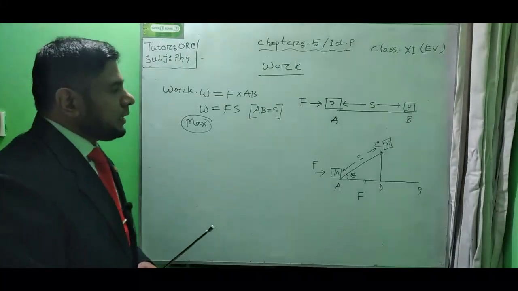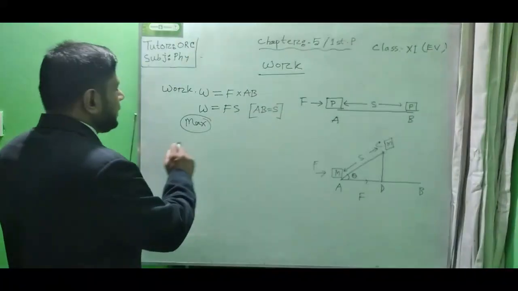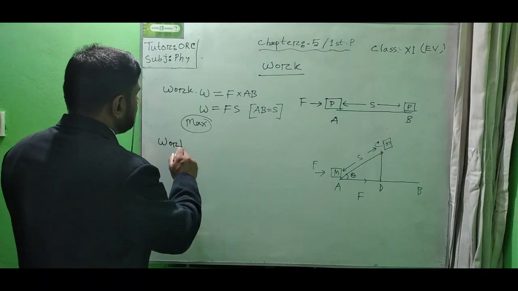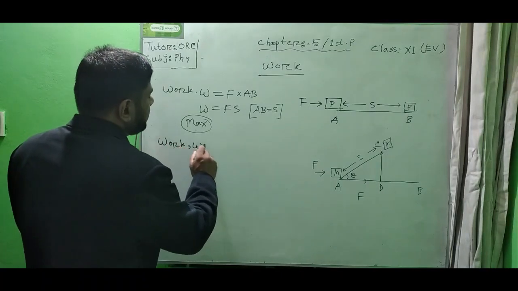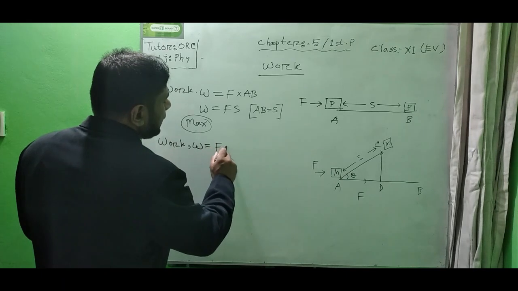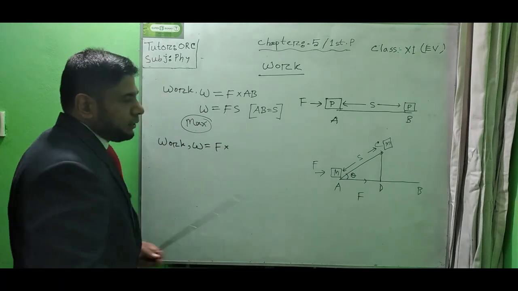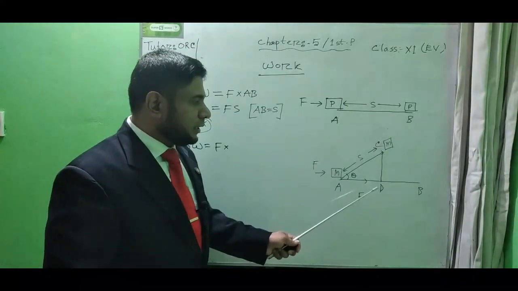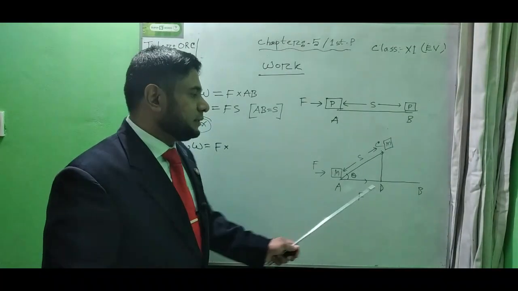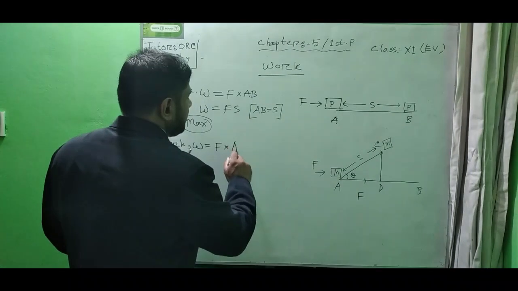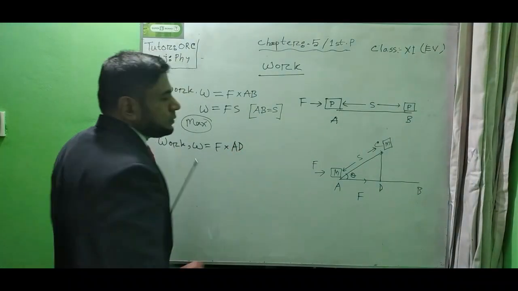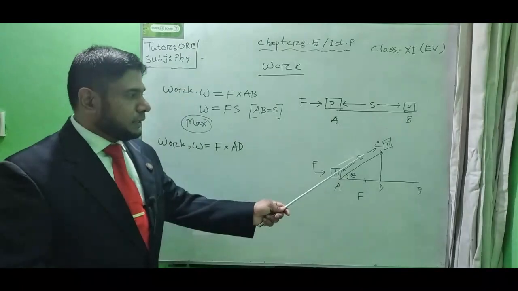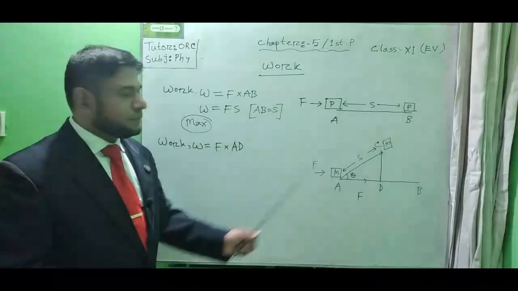So now we will write the work. The value of work is W equals the force times the displacement, or here we will take the component of the displacement along the force line, and here it is AD. Now we will find the value of AD from the information in this figure.